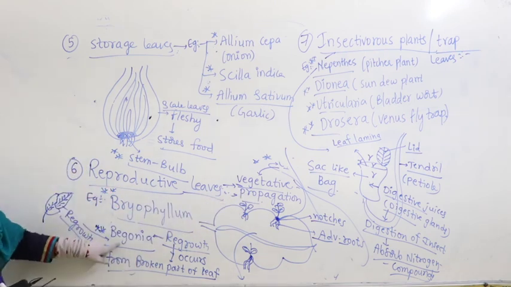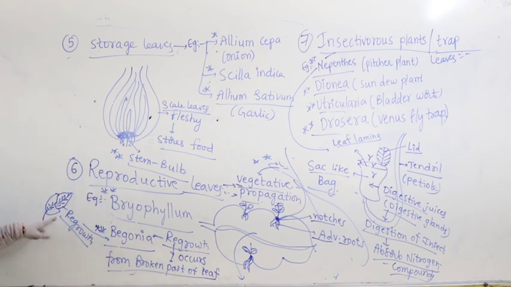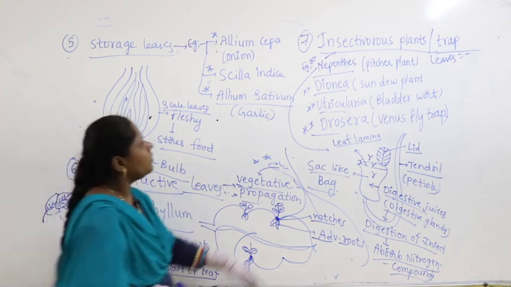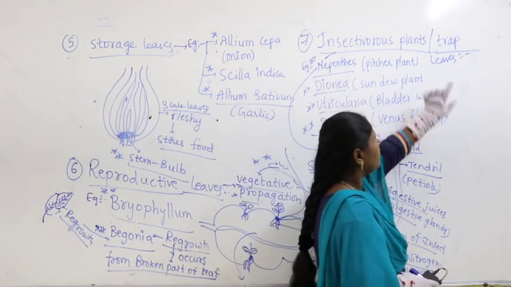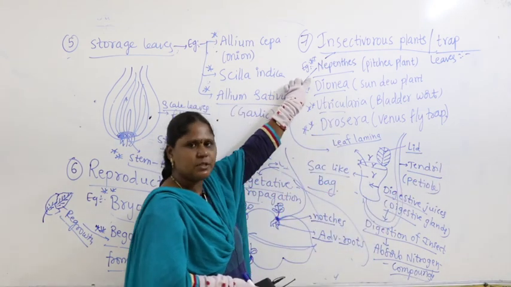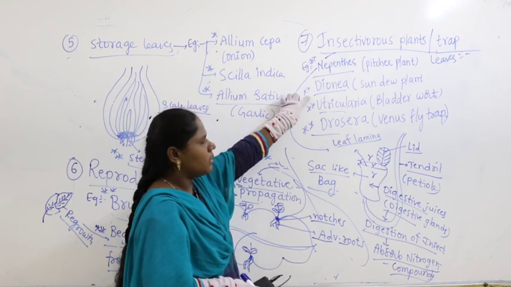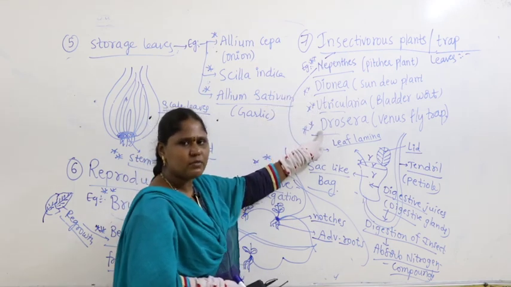Similarly, in Begonia, regrowth occurs from a broken part of the leaf. So whenever a leaf gets damaged or broken because of grazing animals, once again regrowth occurs. That is why they are called reproductive leaves. Then you find insectivorous plants, they contain trap leaves. That is why they are called trapping plants. You can take examples: Nepenthes, pitcher plant; Dionaea, sundew plant; Utricularia, bladderwort; Drosera, Venus flytrap.